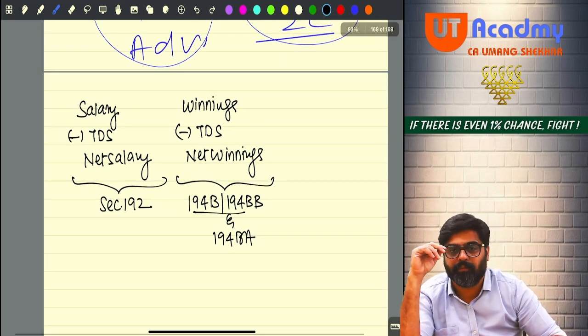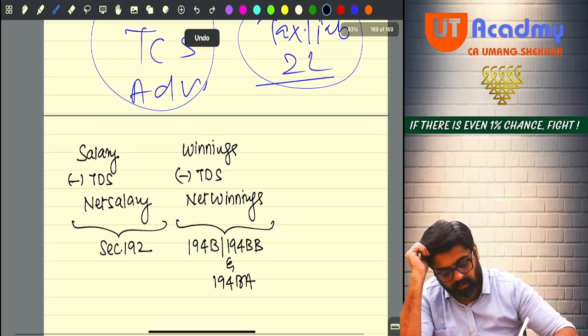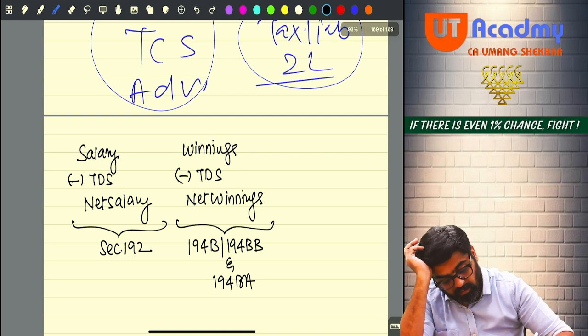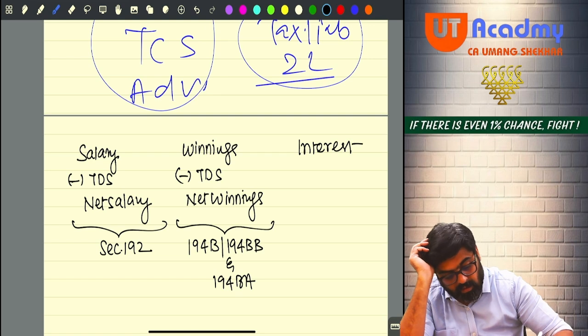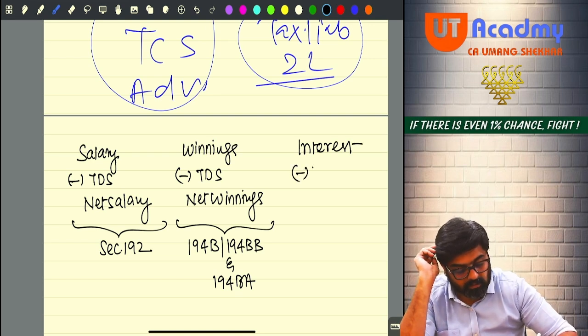Now can I say there are provisions for TDS on interest also? So from your interest income also the TDS gets deducted, and net interest you get in your hands.